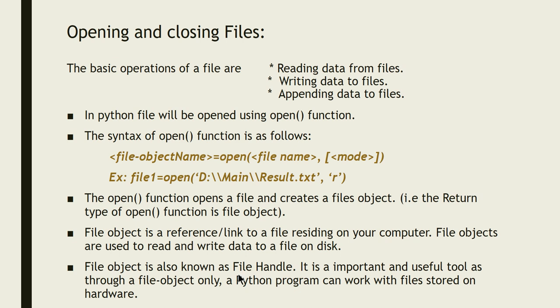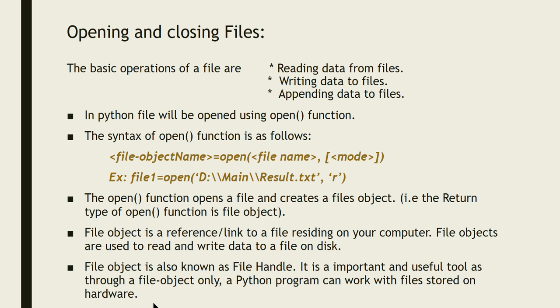File object is also known as file handle. It is just another name for file object. It is an important and useful tool, as through a file object only, a Python program can work with files stored on hardware.